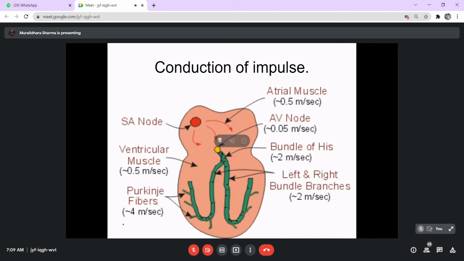The ectopic beats do occur due to some situation where the area other than that of the SA node gains a higher excitability rate. More details about the pathology of that, how and why, we will discuss later when we go into more detail. Now, this is just for the basic idea of what we mean by this conduction as such.